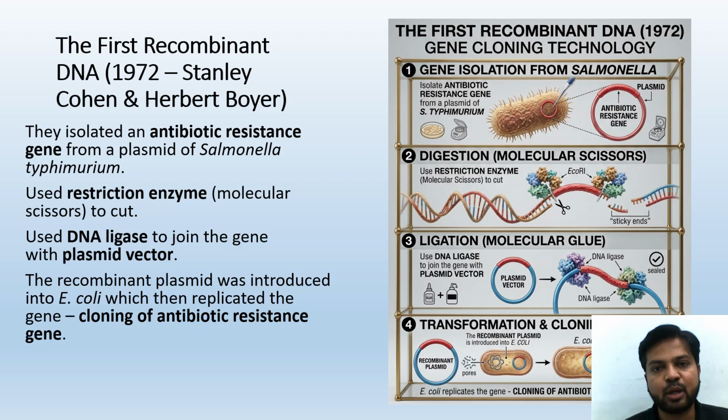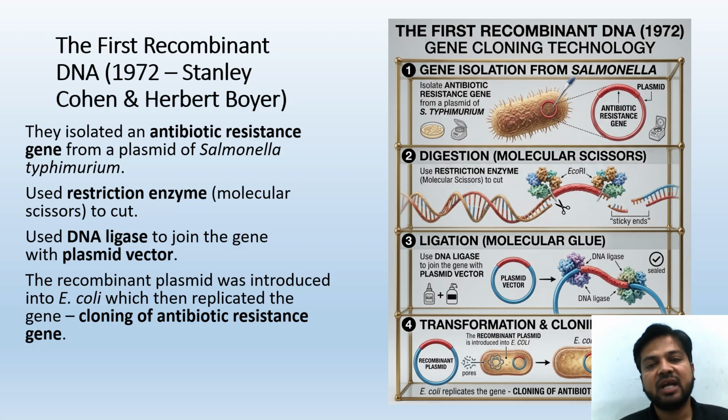You can see in the diagram also, the first recombinant DNA was produced in 1972 by Stanley Cohen and Herbert Boyer. Gene cloning technology. First is gene isolation from Salmonella. Even though this is a topic of history, that is genetic history, what happened and when it was discovered, what they did in order to discover that process can also sometimes be asked in a question as part of a sequence.